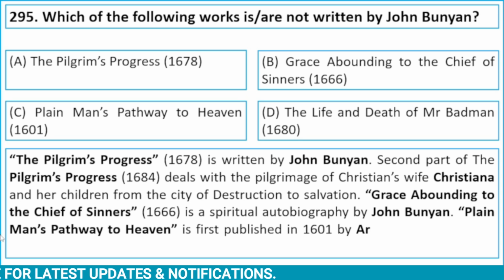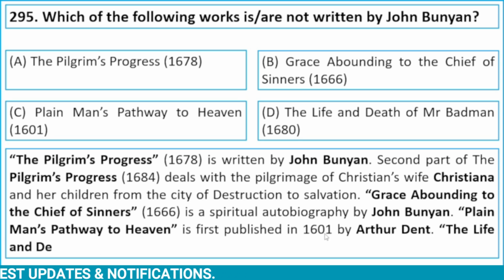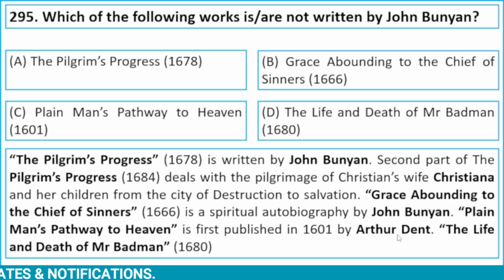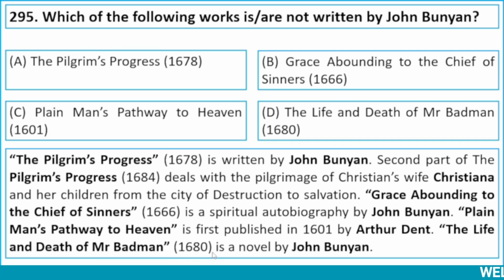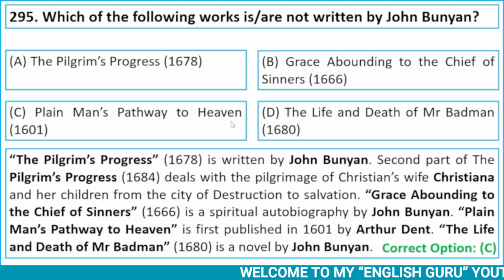Plain Man's Pathway to Heaven was first published in 1601 by Arthur Dent. The Life and Death of Mr. Badman, published in 1680, is a novel by John Bunyan. Here correct option is C, Plain Man's Pathway to Heaven.